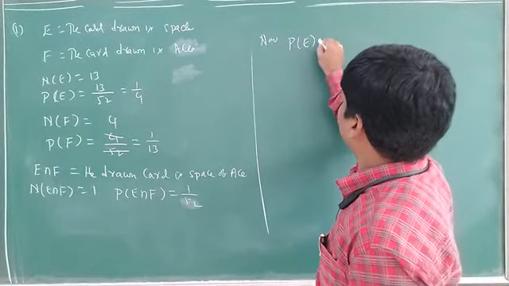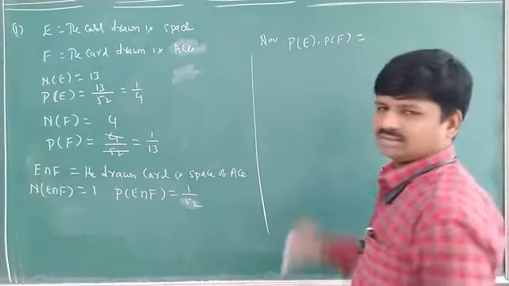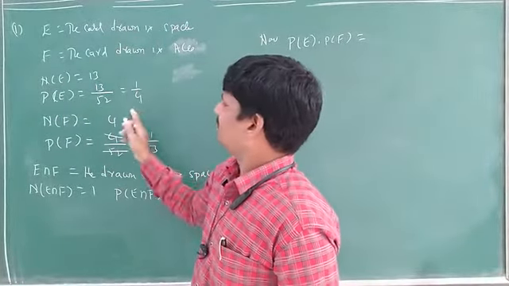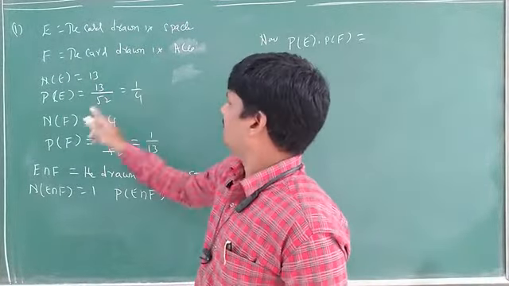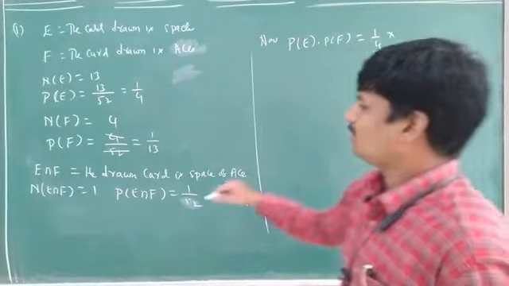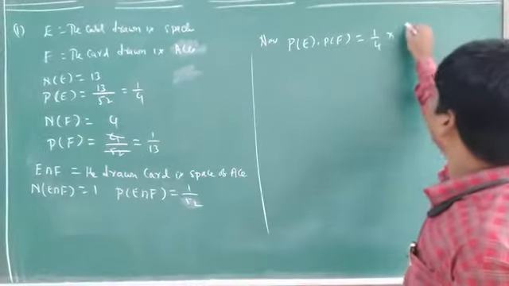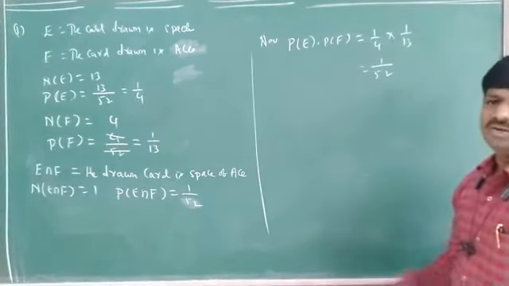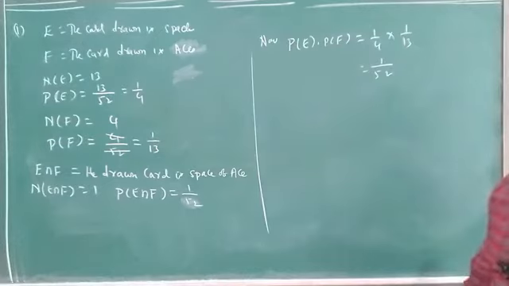Now what we have to check here? Probability of E into probability of F you have to check. What is probability of E you got? The drawn card is a spade. Probability of E is 1 by 4. Probability of F is 1 by 13. So what is that one? 1 by 52 only, 4 13s are 52. Yes or no? Yes.